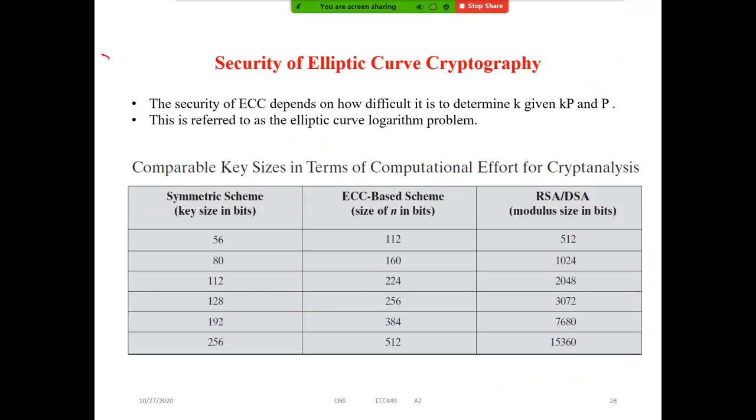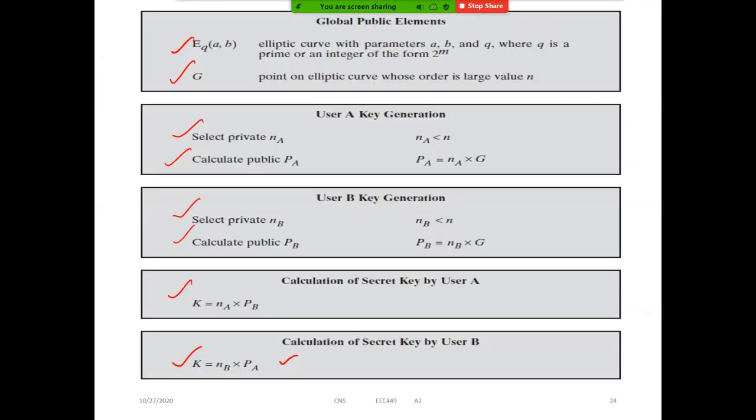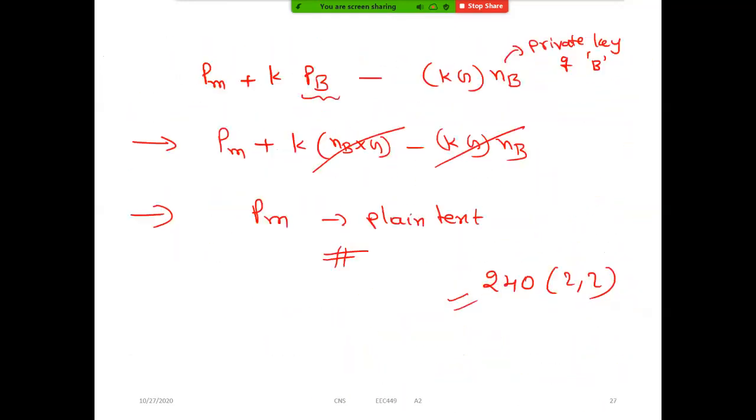Before we close this lecture, what is the security? As I already told, the security of elliptic curve cryptography depends on how difficult it is to determine K given KP and P. Right? What is the K value? K is equal to NB into PA. Yes or no? Is this correct? So NB into PA or NA into PB.